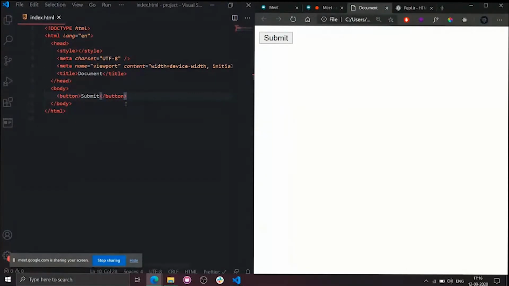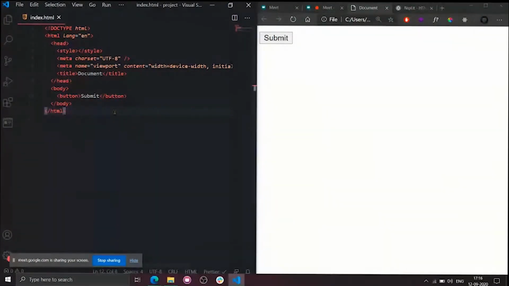Now, if I want to apply some styles to any HTML tag, we can do it in more than two ways. What I want to do is change the style of this button. So how can I change the style of this button? By integrating it with the CSS part. Remember guys, whenever you want to apply some styles to a particular HTML tag, you need to